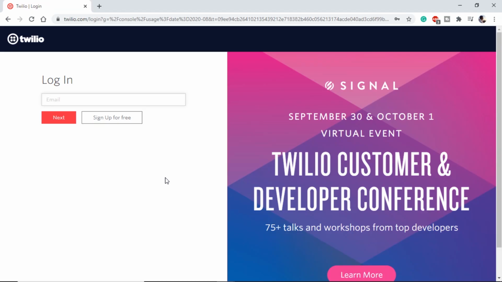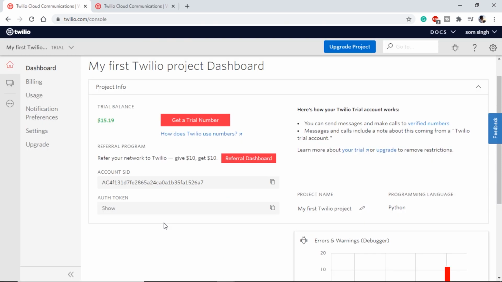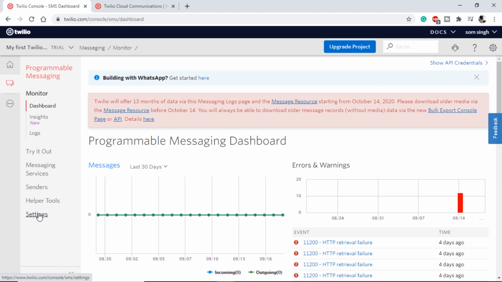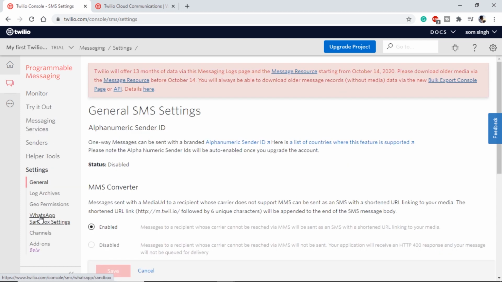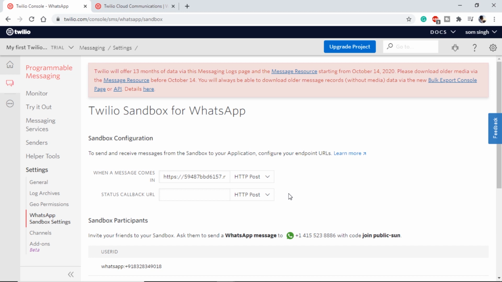On this site, let's log in if we already have an account, or let's sign up. Once we complete the registration process, this will be our dashboard. We have to go to programmable messaging, then settings. After this, WhatsApp sandbox settings. Just a quick note here, while registering, Twilio may ask you to send a code to a number using which you can connect to the service. So if you send this code to this number, you will be able to communicate with this number.